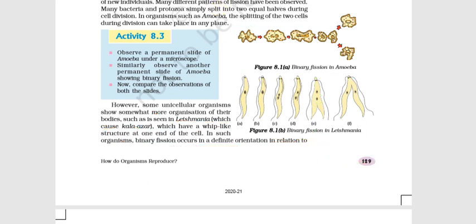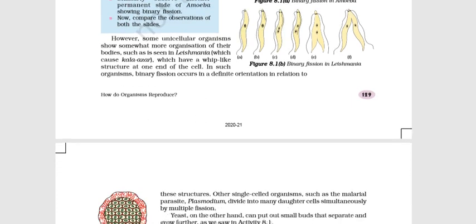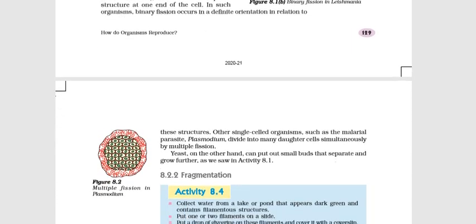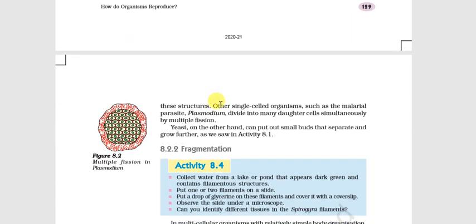Okay, now we will see multiple fission, which takes place in Plasmodium. This is the causal organism for malaria. Okay, so here you can see how multiple fission takes place in Plasmodium, where the nucleus divides repeatedly into many cells.